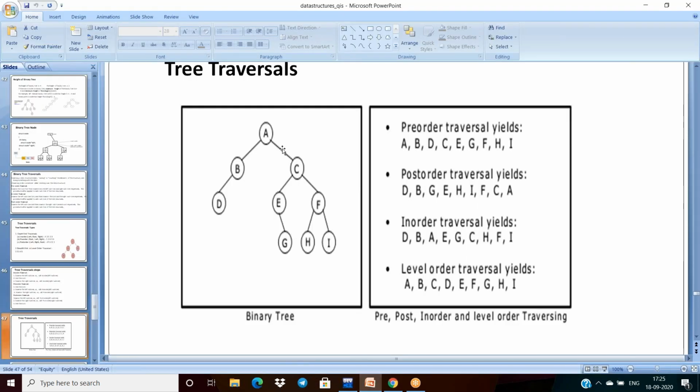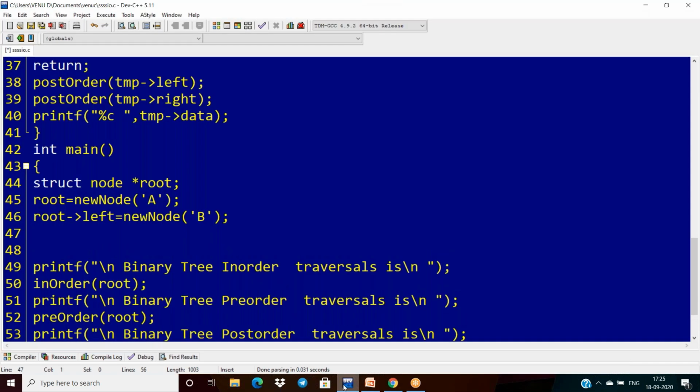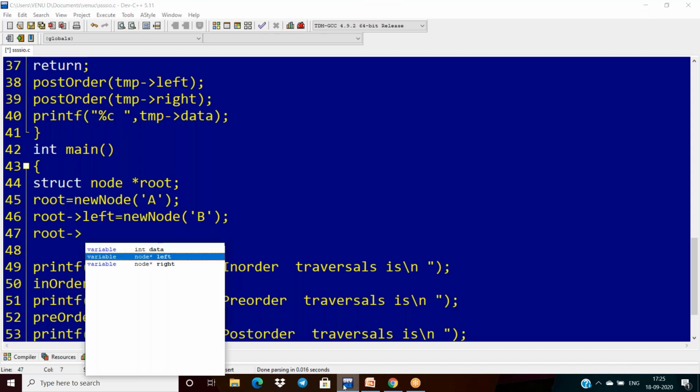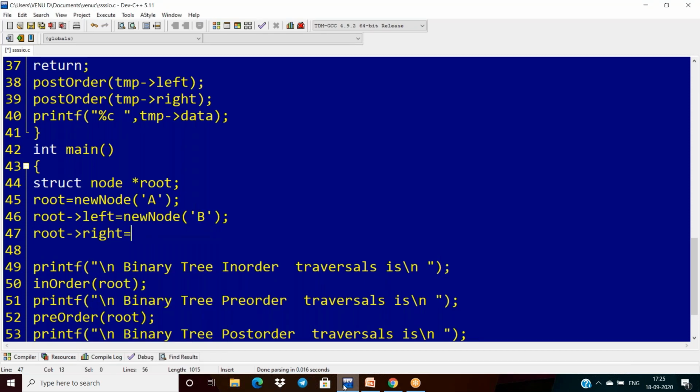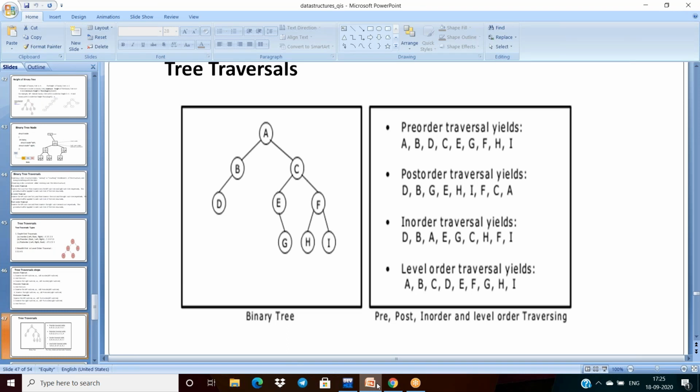And what about the right child? Right child is C. Immediately call root dot right is equal to new node of C. Next, what is this D here?